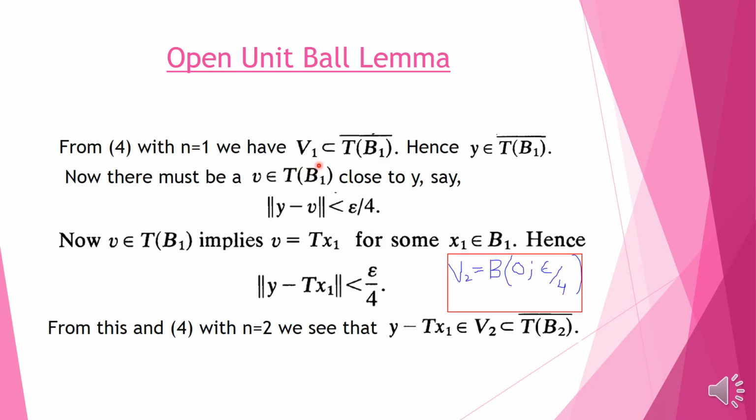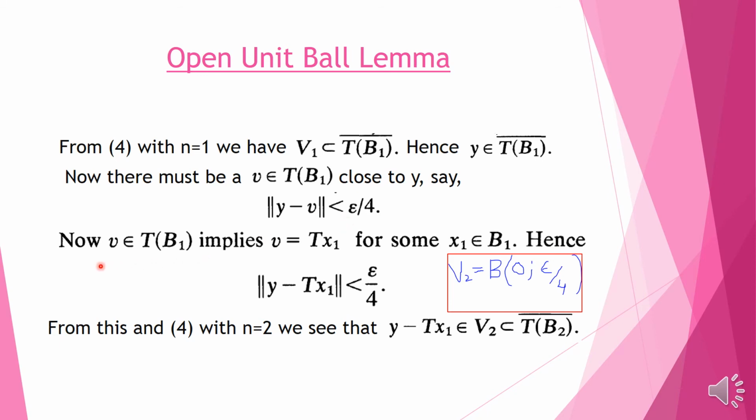So here it is written that V1 is contained in the closure of T of B1, hence y is also in the closure of T of B1 because we have taken y from V1. Now y belongs to the closure of a set, so there will be a sequence approaching y. It means that there are elements V in the set T of B1 such that the distance of V from y is as small as we want. V is as close to y as we want. So the norm of y minus V will be less than or equal to some epsilon by 4.